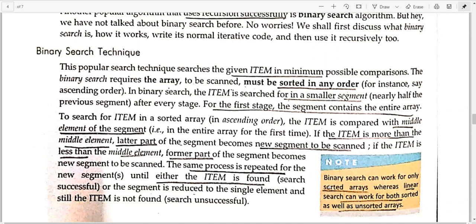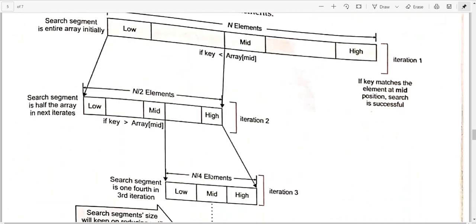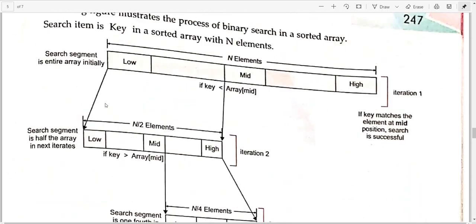So firstly, read this condition. Binary search can work for only sorted arrays, whereas linear search can work for both sorted as well as unsorted arrays. Here you can see this diagram. This explains the concept very easily. Look at this diagram very carefully.